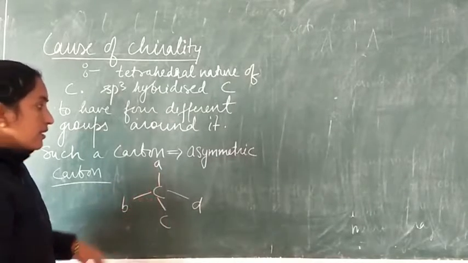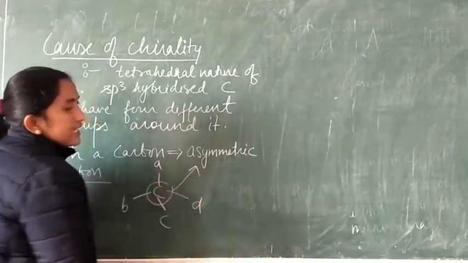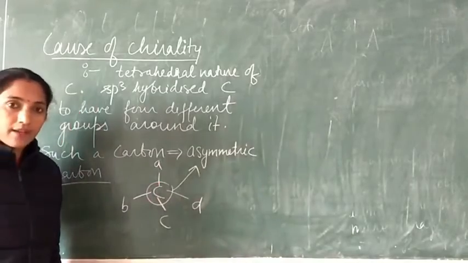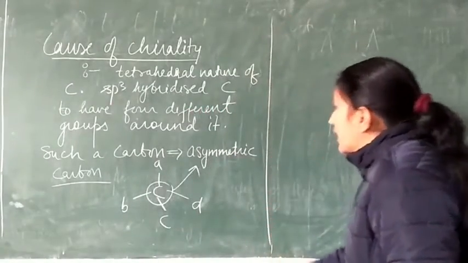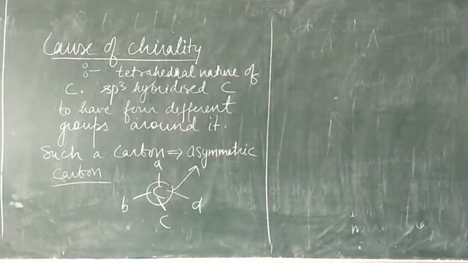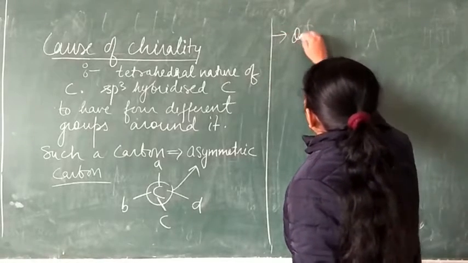If this is the case, then this carbon is known as an asymmetric carbon. So if an organic compound contains an asymmetric carbon, it will be a chiral one and it will form non-superimposable mirror images.